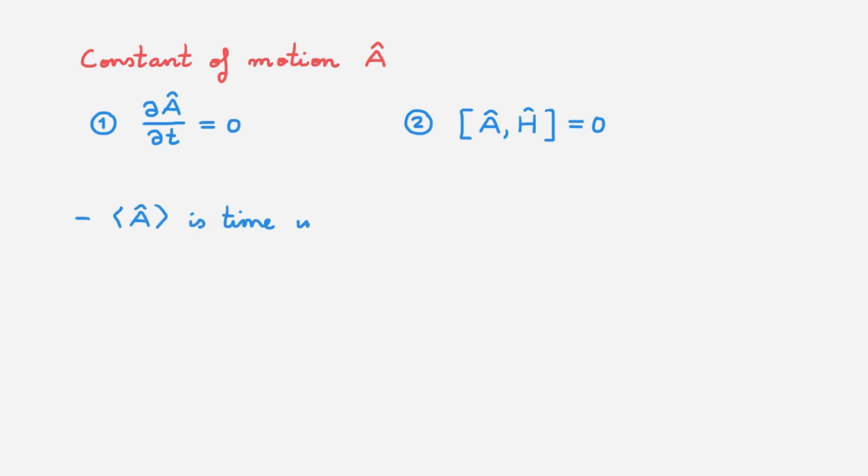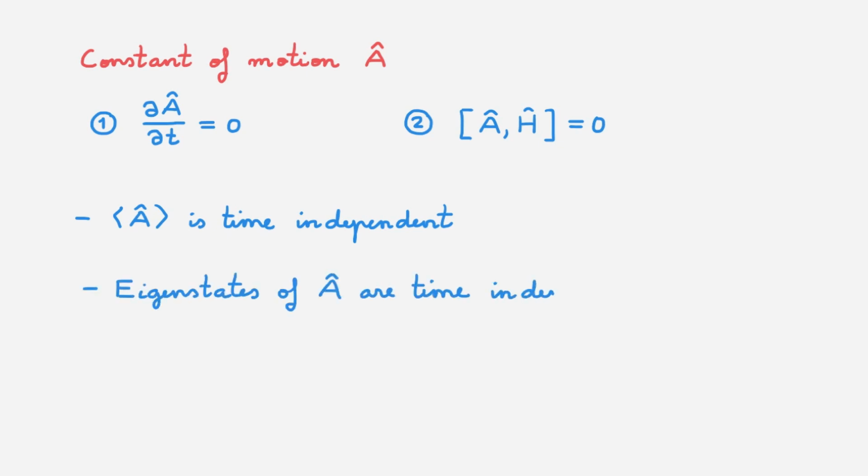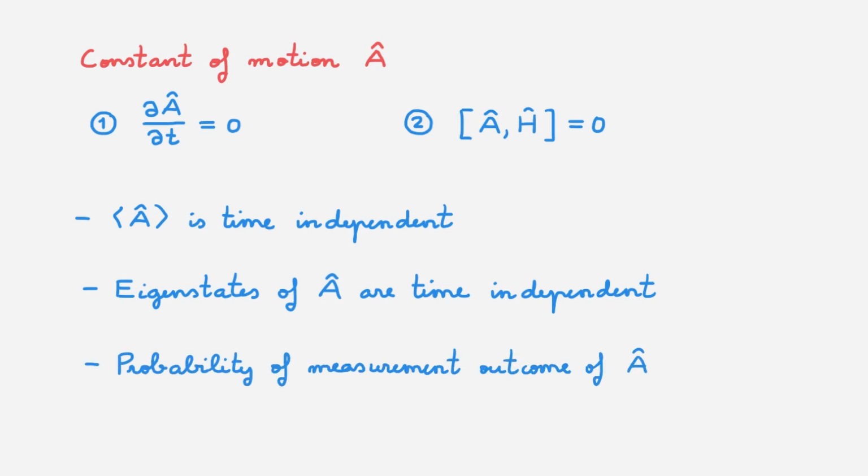A constant of motion is a physical quantity whose associated observable obeys two conditions. The first is that it's time independent, and the second is that it commutes with the Hamiltonian. From this definition, we've then derived a number of properties associated with constants of motion. We found that their expectation value is time independent. We've also found that the eigenstates of a constant of motion are time independent. And we've also found that the probability of a measurement outcome of a physical property that is a constant of motion is time independent. With these properties, you can now understand why we call observables that obey these two relations constants of motion.